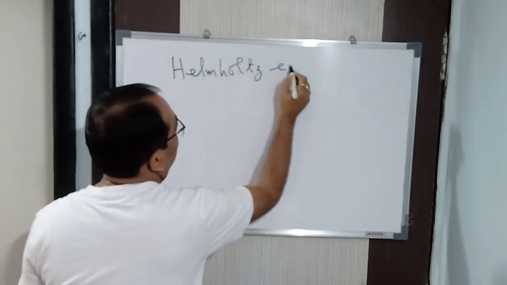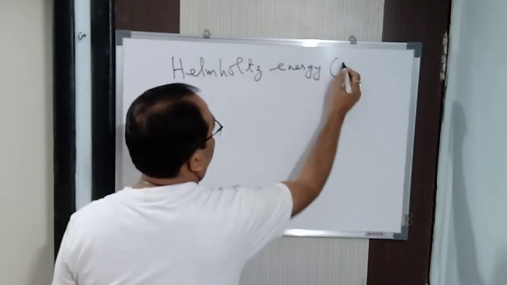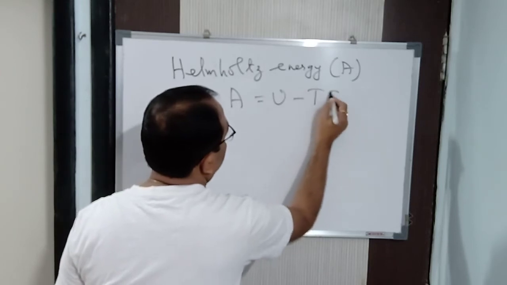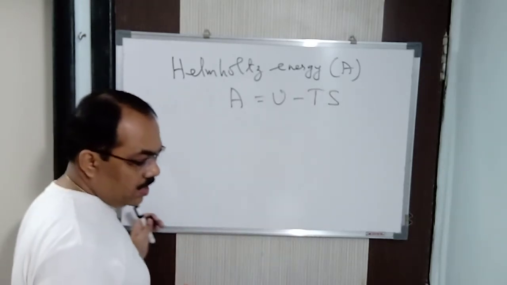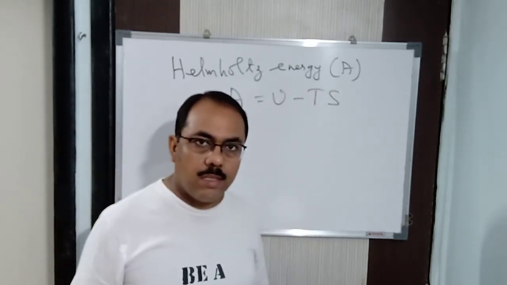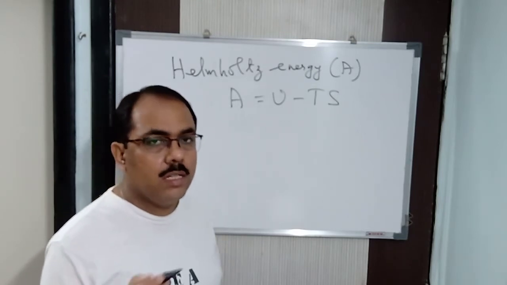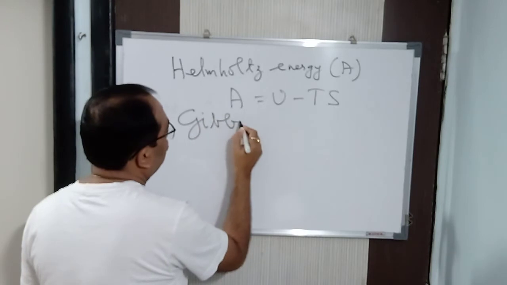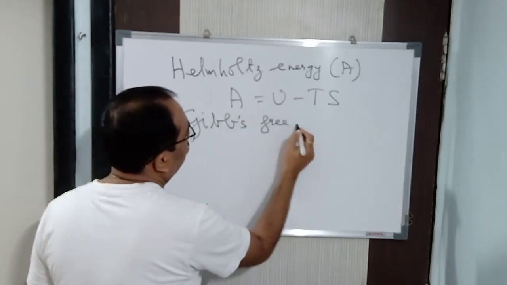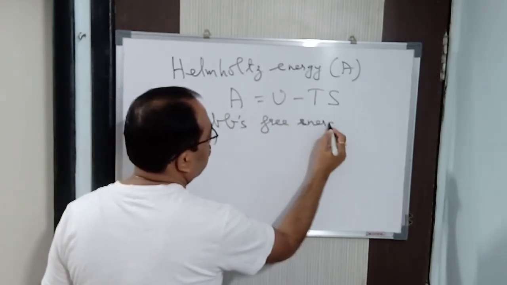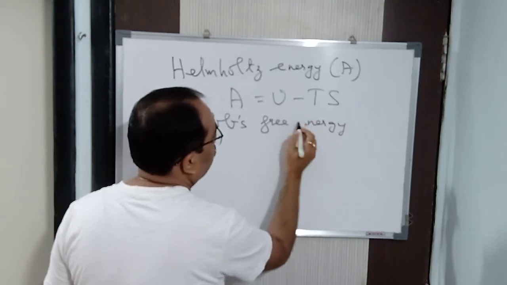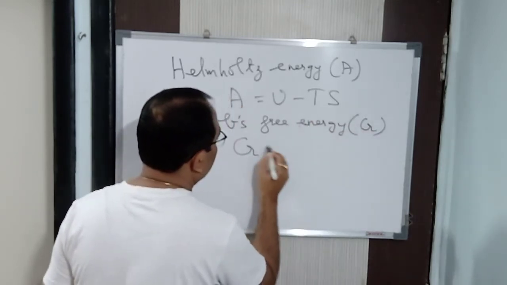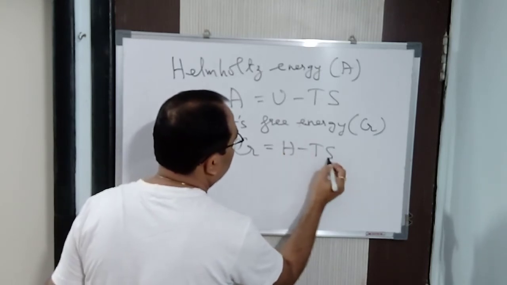Helmholtz energy, denoted by the letter capital A, and capital A is equal to U minus TS. This is your Helmholtz free energy. Similarly, we have also got Gibbs free energy. This is more widely used. Gibbs free energy is denoted by the letter G, and G is equal to H minus TS.